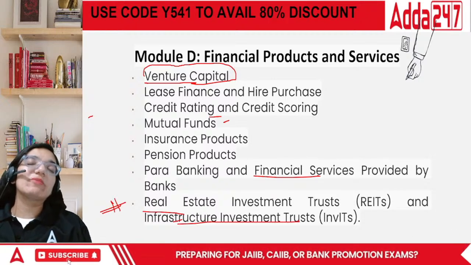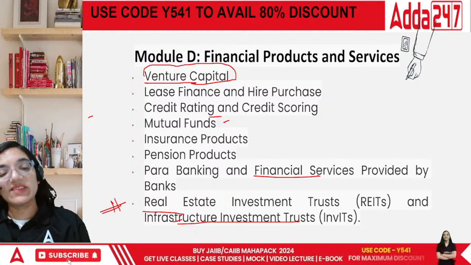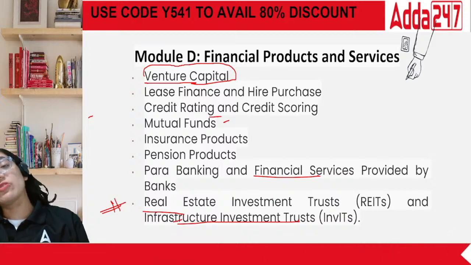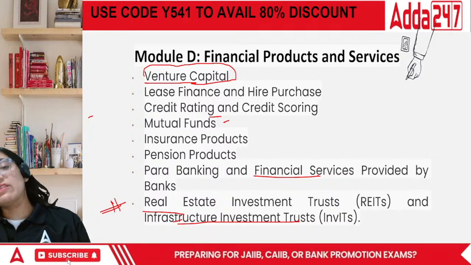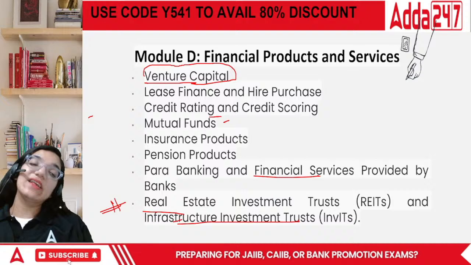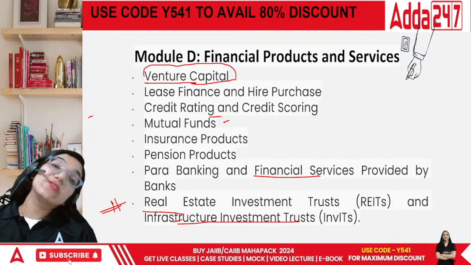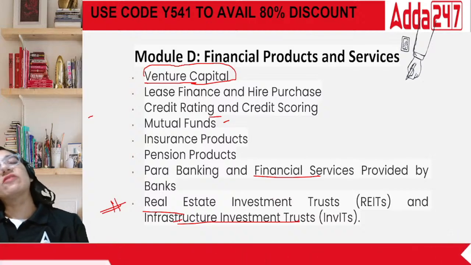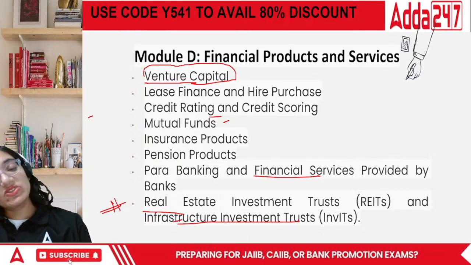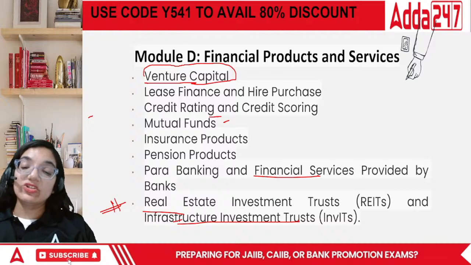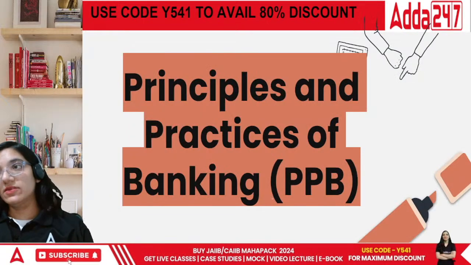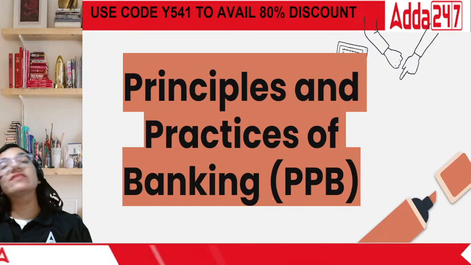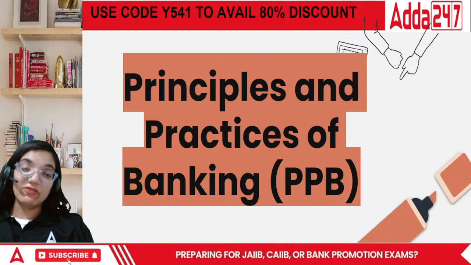When people are not able to individually put money in real estate or infrastructure, they put it together mutually, each putting a small amount of money. When the number of people increases, the fund increases, and that fund is further invested into real estate, or in the second case, into infrastructural development. That is to be covered under this area. So module D has a very useful insight into the entire market and the latest investment options available for you.